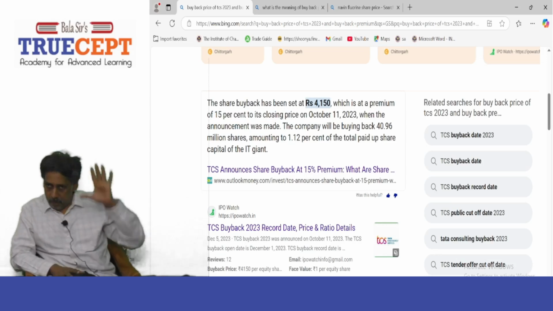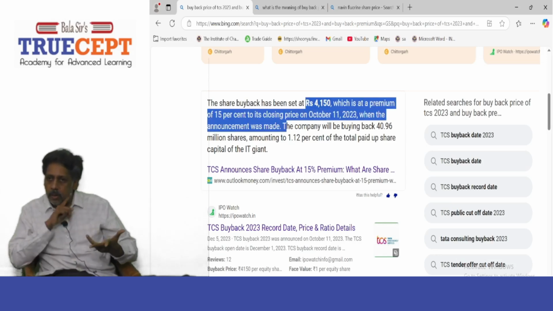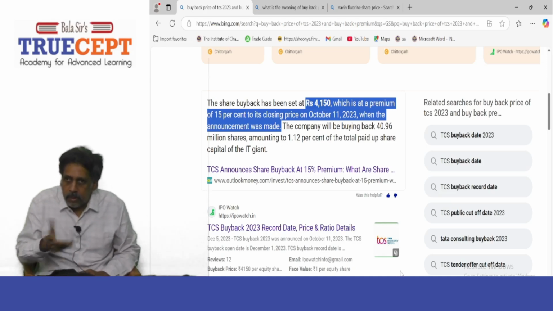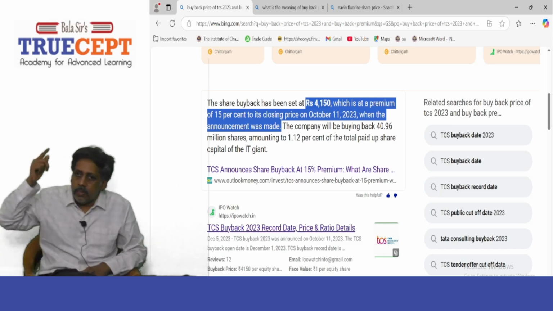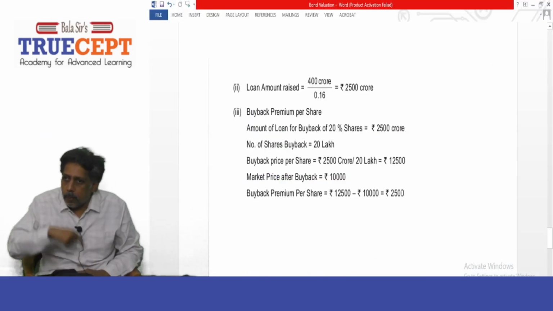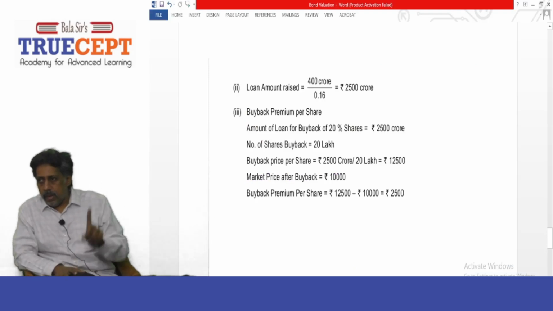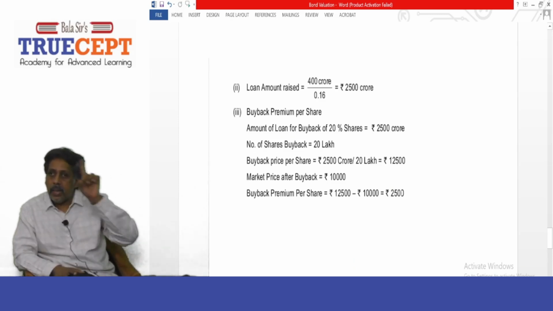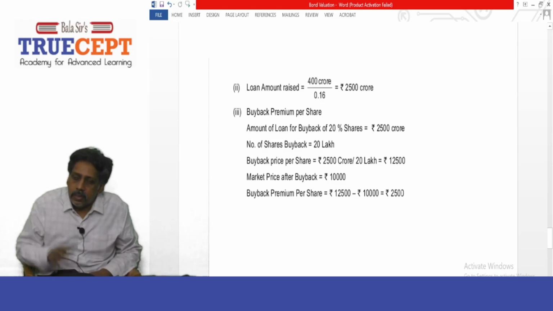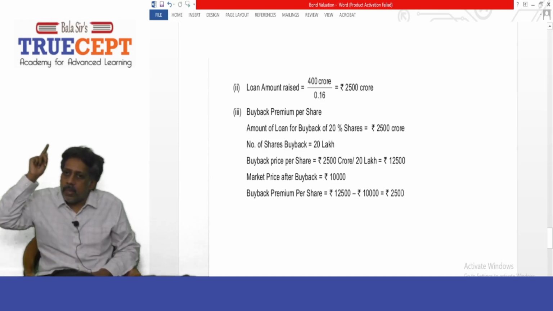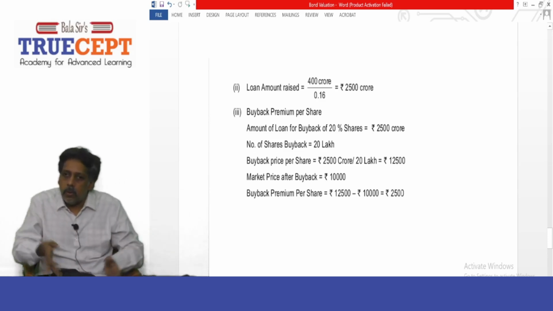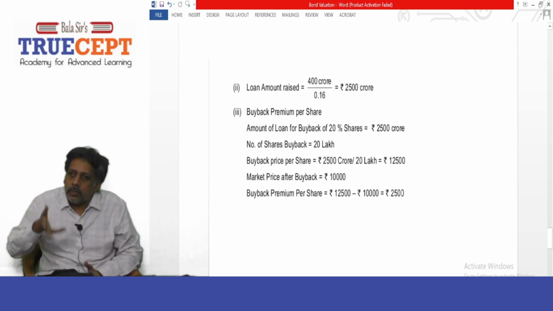Basically, you are supposed to compare 12,500 with 15,000 rupees. This is where people got bamboozled in the exam. They were stunned. In fact, it's below the market price, not above. But remember, generally in the real world, the buyback price offered will be higher than the market price. If you're going to offer something less than market price, there is no incentive for the shareholders to offer their shares to the company. Got it?